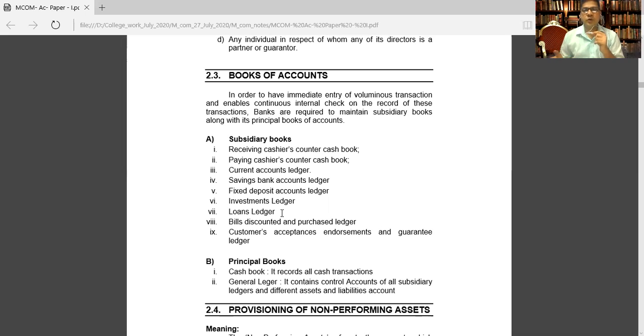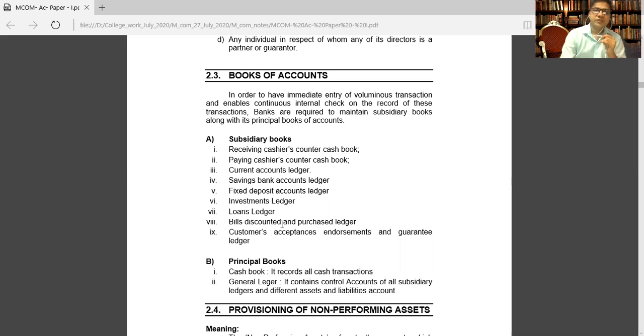Now the loan ledger means what? The loan ledger means how many persons borrow loans from the bank. Various kinds of loans are there: housing loan, personal loan, nowadays motor car loan, then two-wheeler loans, then festival loans, renovation loans, housing renovation loans. These kinds of loans are provided by the bank. Therefore, the bank has to prepare a separate loan ledger.